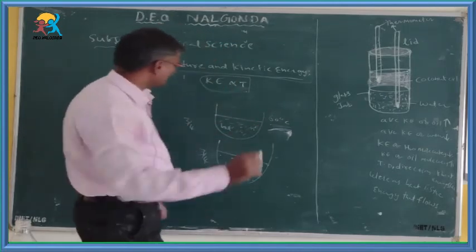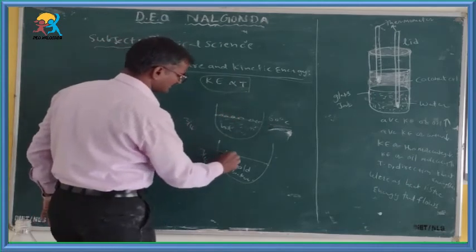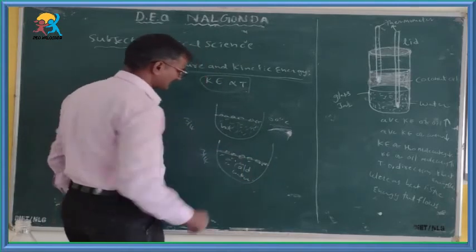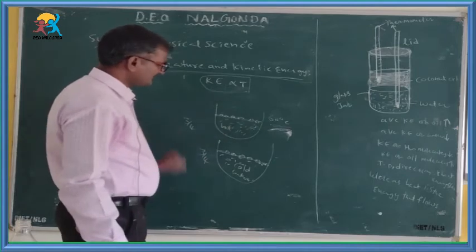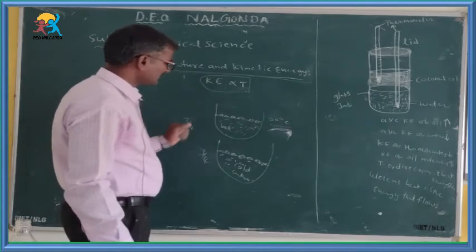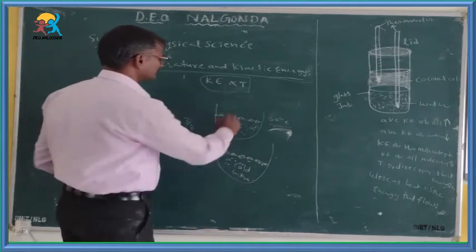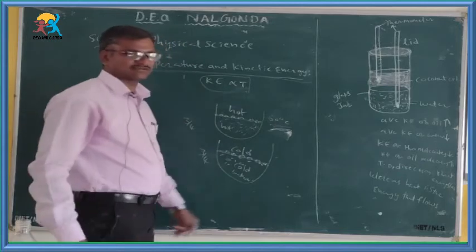Now you see here, food color grains placed on hot water and on the surface of cold water. You can observe the motion of the food color particles on the surface of hot water and on the surface of cold water.